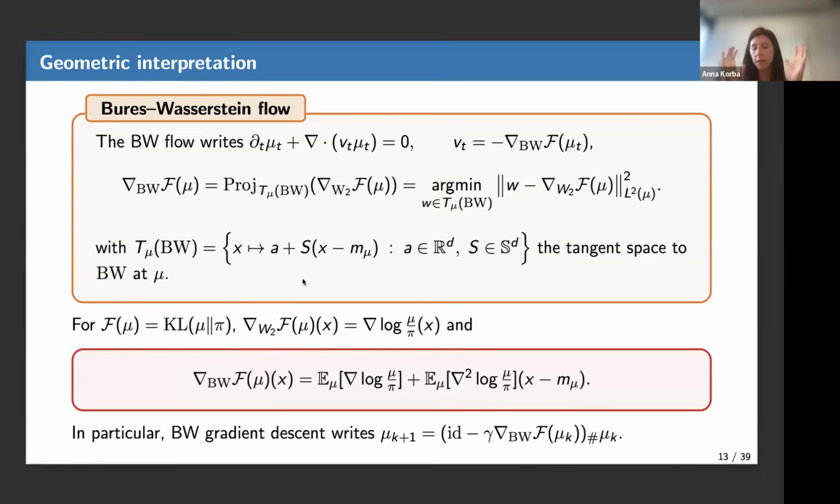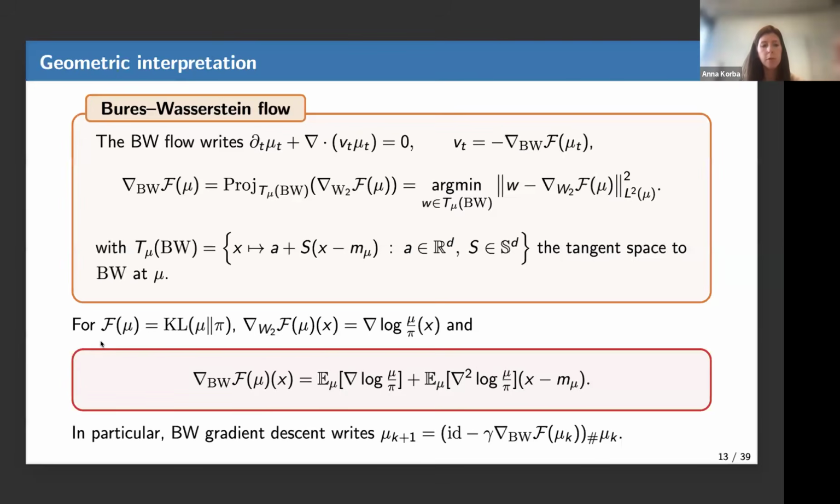So yes, you can think of the Bures-Wasserstein flow as a projected Wasserstein flow. You had an unconstrained problem, which was optimizing the KL on the space of probability distributions. You have a curve associated to this, decreasing the loss. But now if you want to optimize on the space of Gaussians, you have to project this curve onto the space of Gaussians, and this is a projected flow.